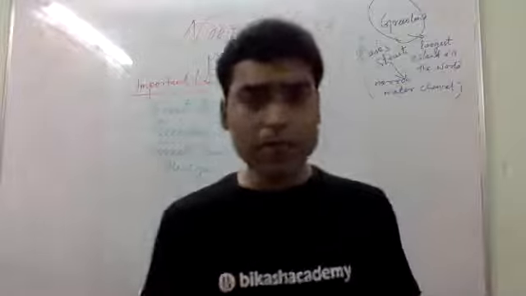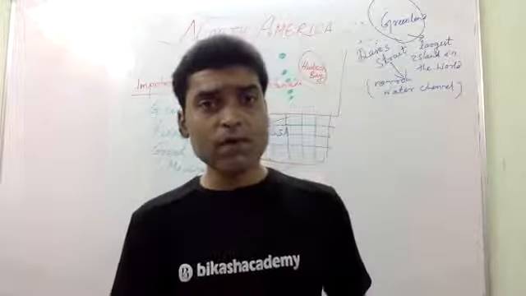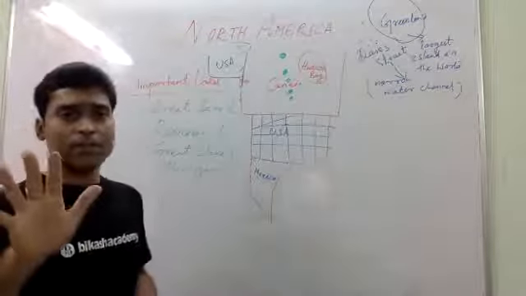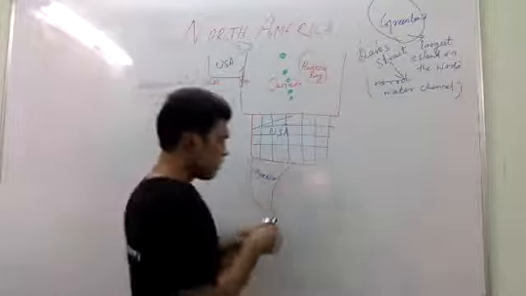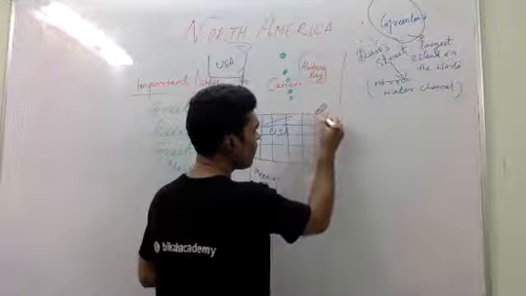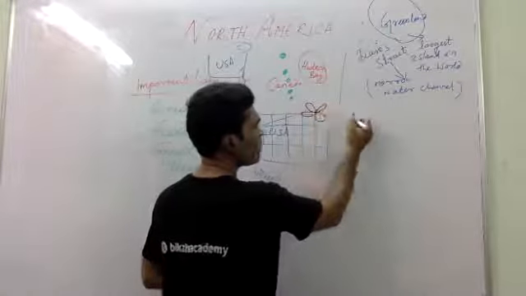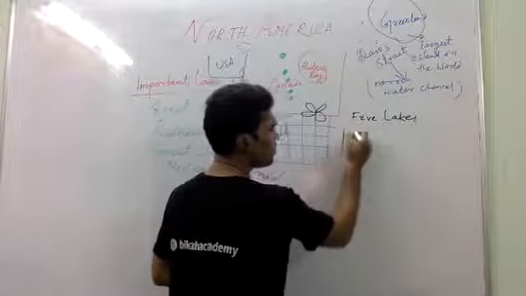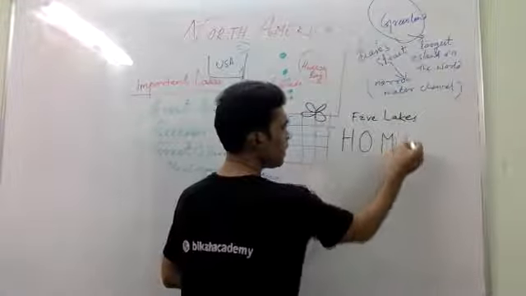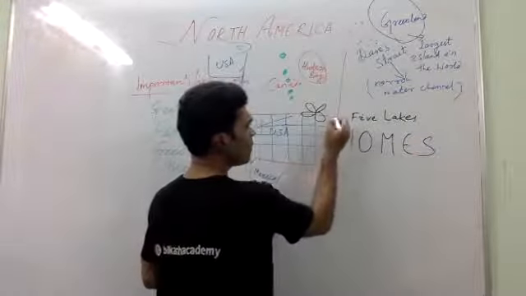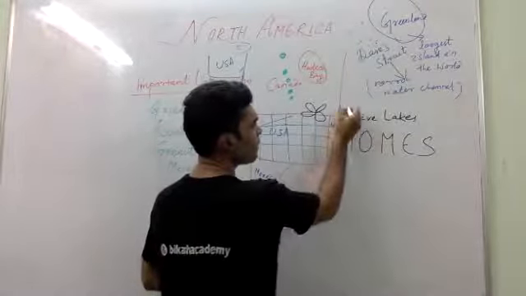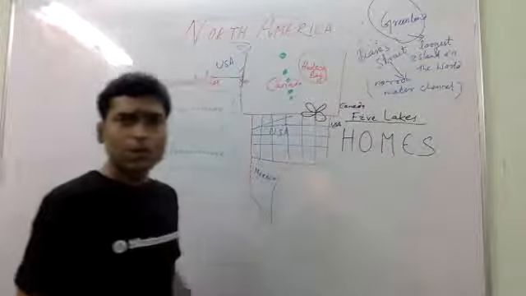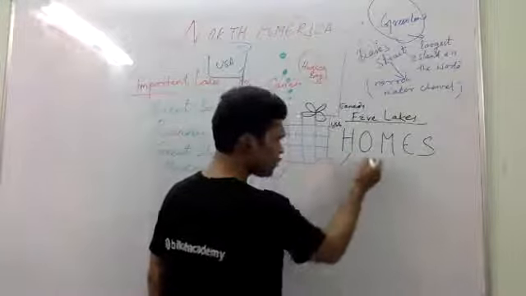So you have to keep in mind, from an exam point of view, the important lakes of Canada. Apart from these lakes, there are beautiful 5 lakes, just like a flower. Here you'll find 5 lakes. And we actually call this HOMES. Actually, this is USA and this is Canada. In between Canada and USA, 5 lakes are present. We call this HOMES. What is HOMES? We are going to discuss it right now.